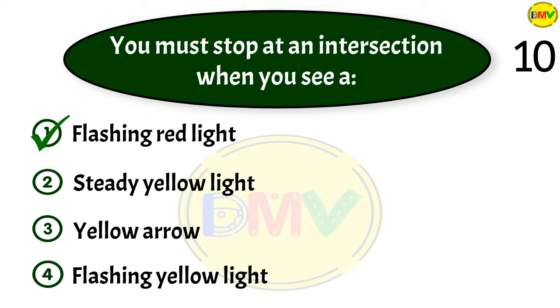The correct answer is 1. A flashing red traffic signal has the same meaning as a stop sign. At an intersection with a flashing red light, you must come to a complete stop, look both ways, and proceed only after the intersection is clear.